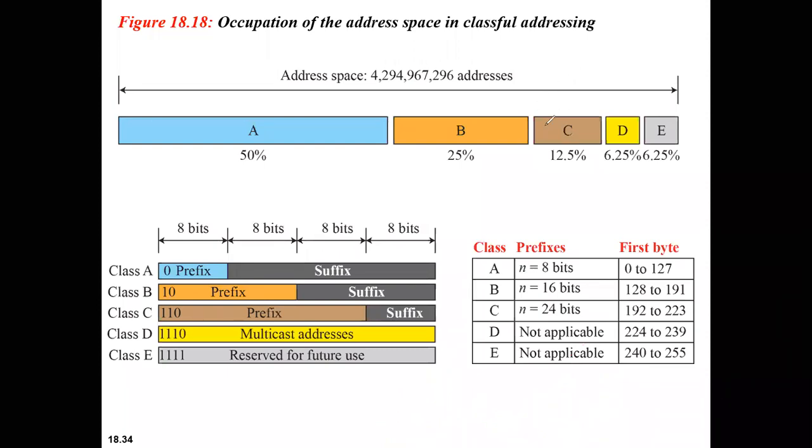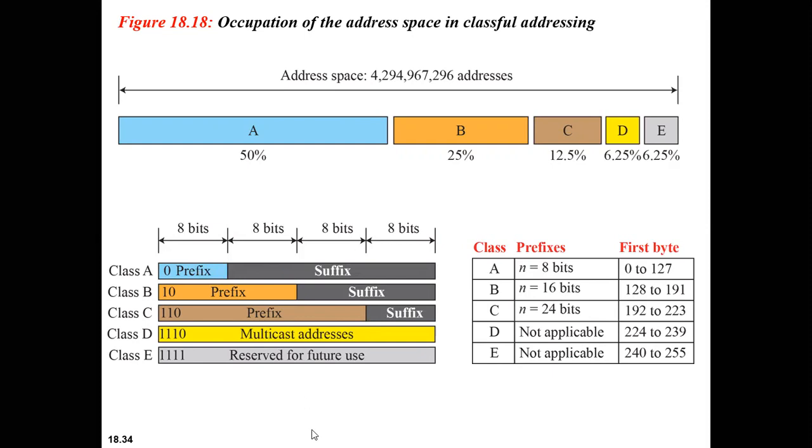In order to overcome these, they went to classless addressing. But if you observe, there are some advantages of classful addressing also. What is the advantage? There is a prefix, and whenever you want to get the prefix length, we do not need any extra information to extract the prefix and the suffix from a given address.